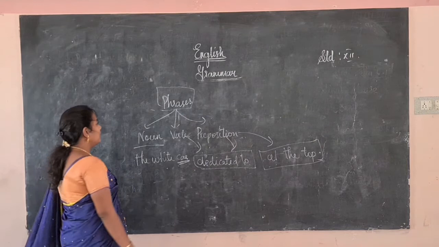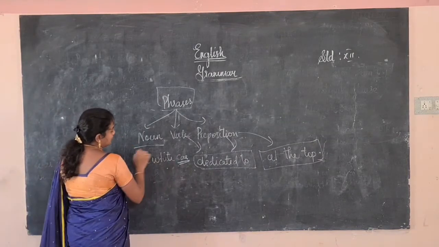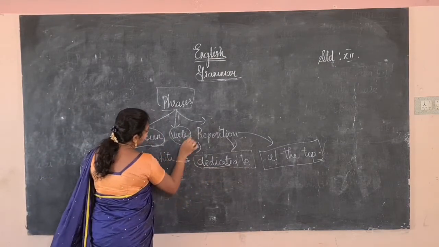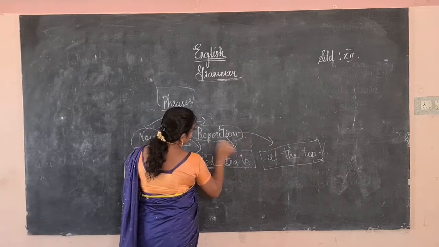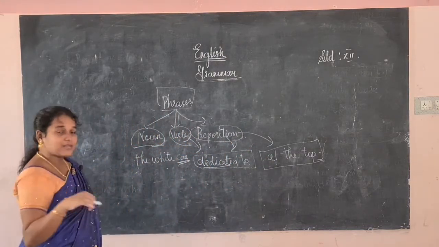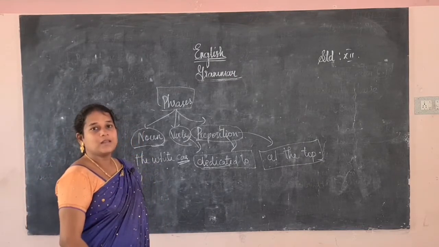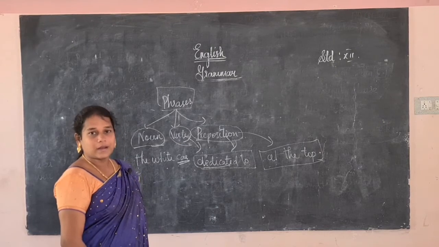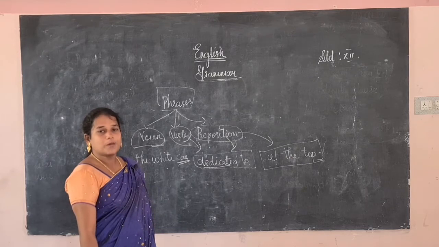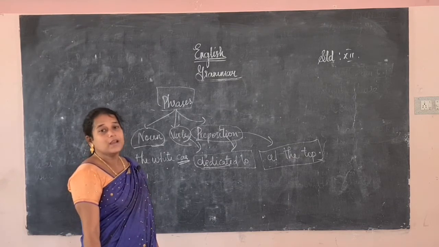Okay, that's why phrases give a partial meaning like this. The white car says something about the noun. Here dedicated to speaks about the verb. Here the preposition shows the position. Okay, this is the thing which we have to know about the class and the phrase. So the first thing for learning the kinds of sentence: what are the kinds of sentence? Simple, compound and complex. Okay, three are there. So before knowing that, we have to know about the classes and the phrases.